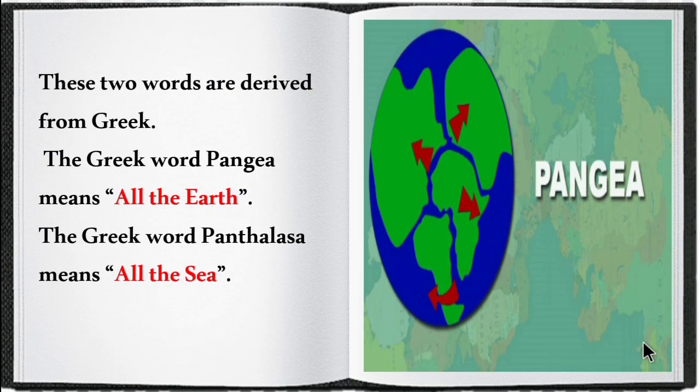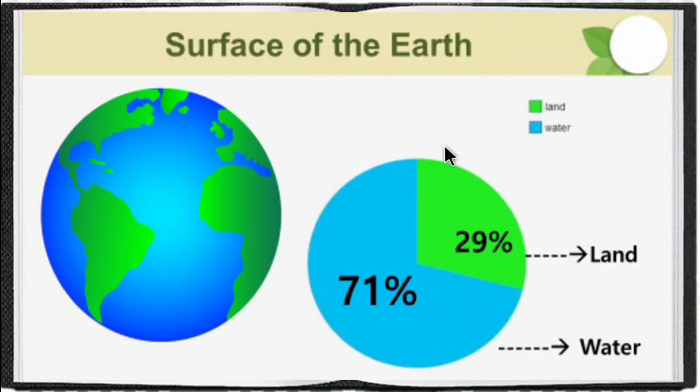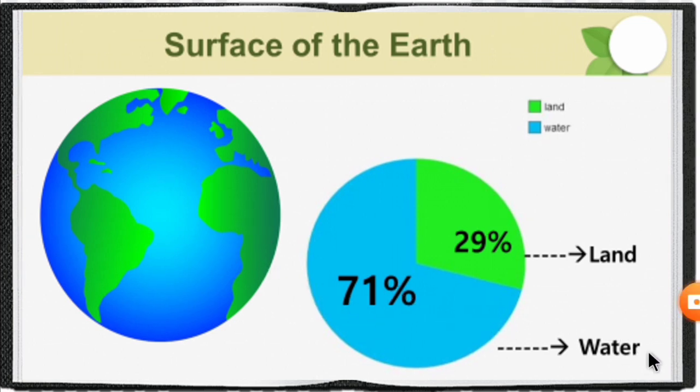And these two words are derived from the Greek word. The Greek word Pangaea means all the earth and the Greek word Panthalassa means all the sea. Then the majority of the earth's surface is covered with water. That is 71% of the earth is covered with water and the remaining 29% is covered with land. So hence earth is called blue planet because 71% is covered with water.